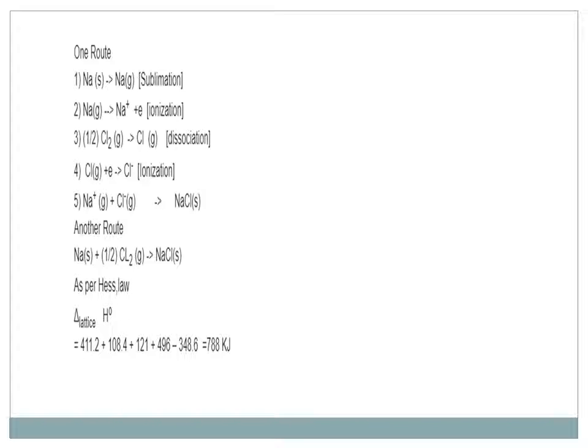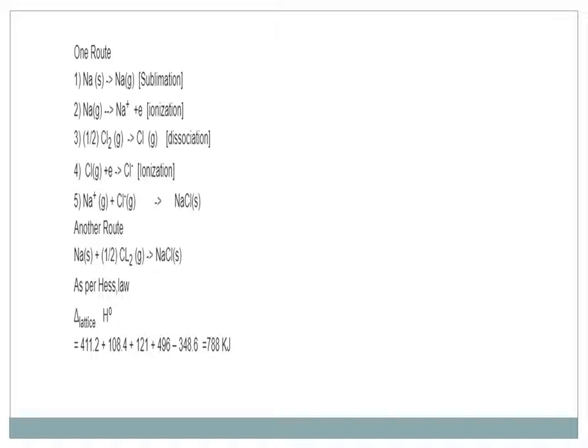Now I can represent that flow chart in this way. One route: first step, change sodium solid to sodium gas. Second step, change this sodium gas to sodium ion by loss of 1 electron. Third step, change Cl2 gas into Cl gas, twice Cl gas. Next step, change this Cl gas into Cl negative by gain of an electron. Fifth step, Na positive and Cl negative combine to give NaCl solid.